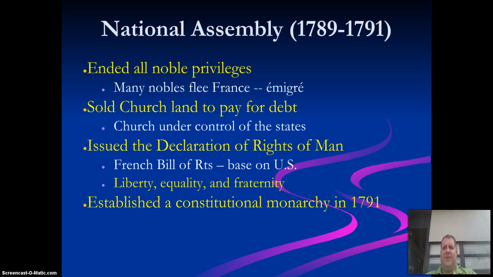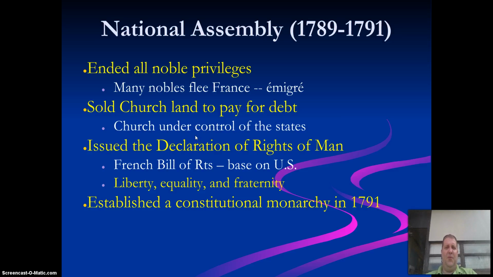The National Assembly is from 1789 to 1791. This is a time period where you end all noble privileges in France. A lot of your nobles are going to flee France, and this is called the émigré, where they immigrated to new areas. They sold church land to pay for debt because France was in debt really bad at this time period, so the church came under control of the state.